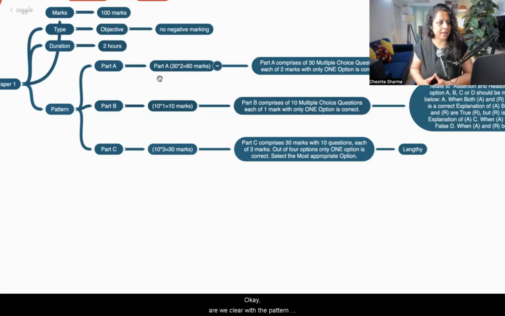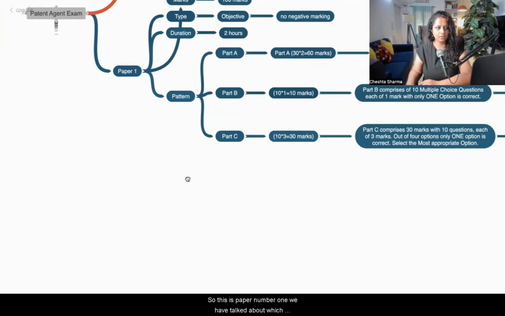Are we clear with the pattern of paper number 1? If yes, type yes. So this is paper number 1 we have talked about, which contains part A, B, and C. Yes?